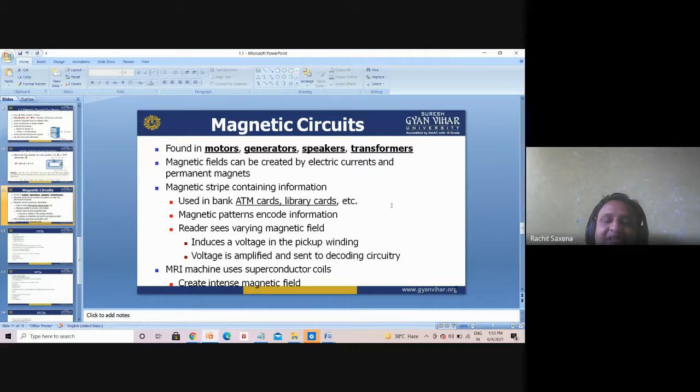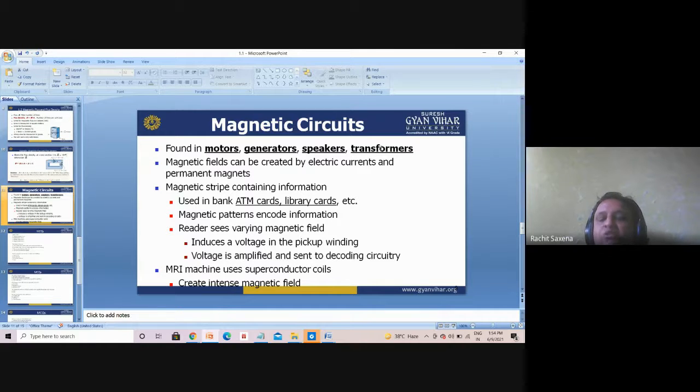Second is generators. The word comes from generate. A generator is used to convert mechanical power into electrical power. Next is speakers, as I told you earlier.